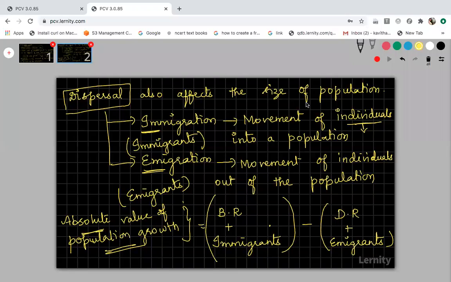Yeah, dispersal can also be said to be migration. Yes, dispersal can also be said as migration. Yes, you can say migration.